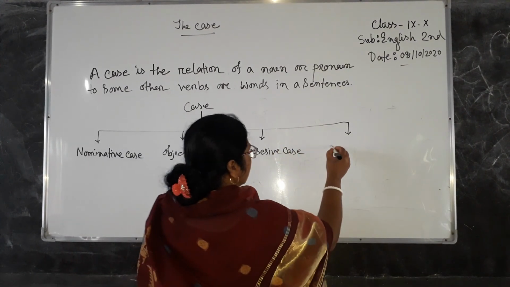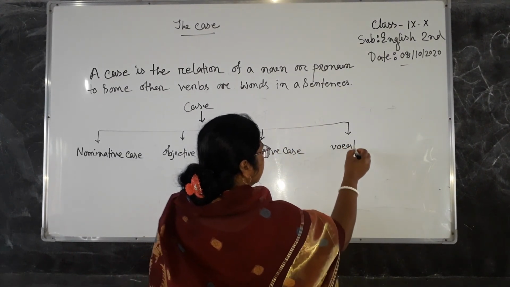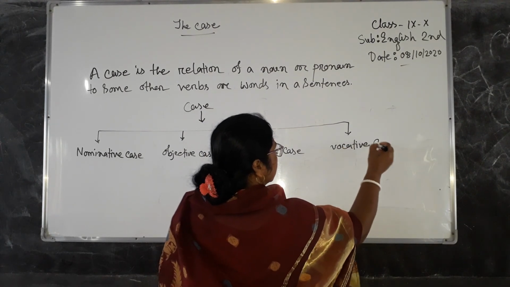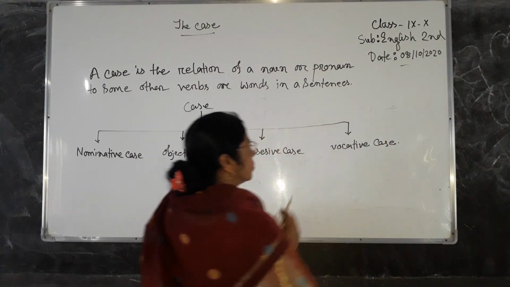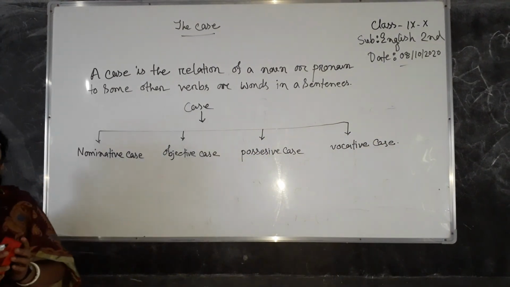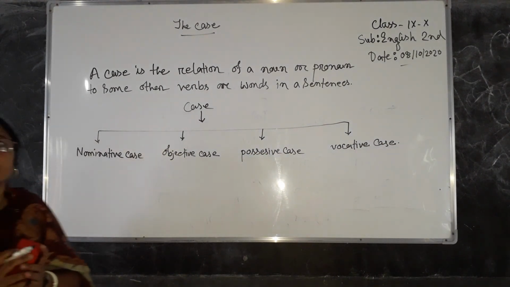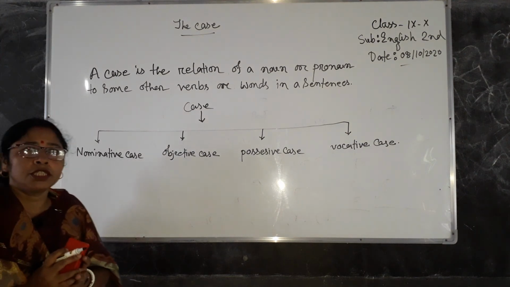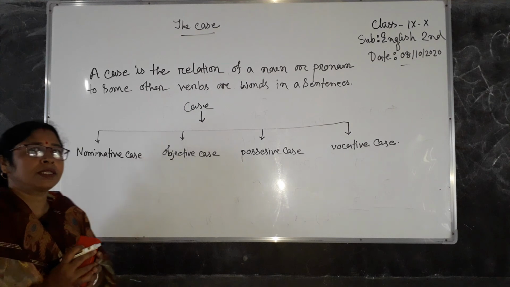And vocative case. The 4 kinds of cases are nominative case, objective case, possessive case and vocative case.